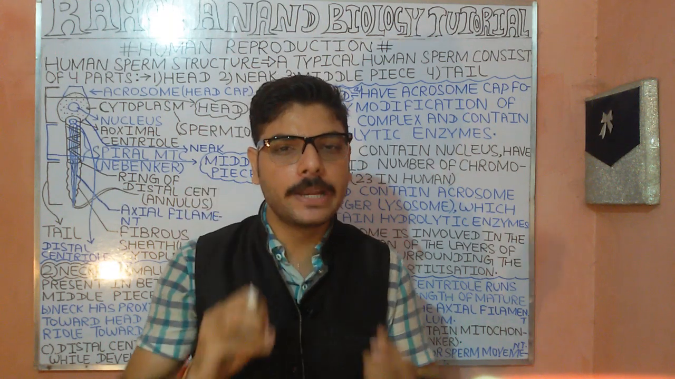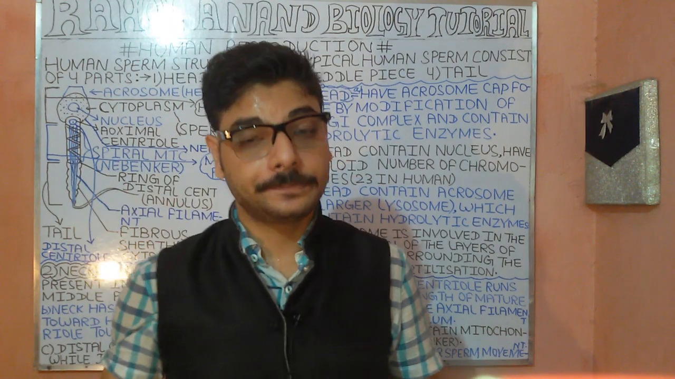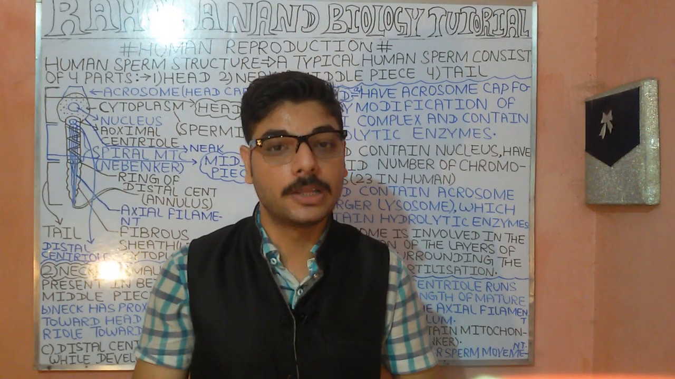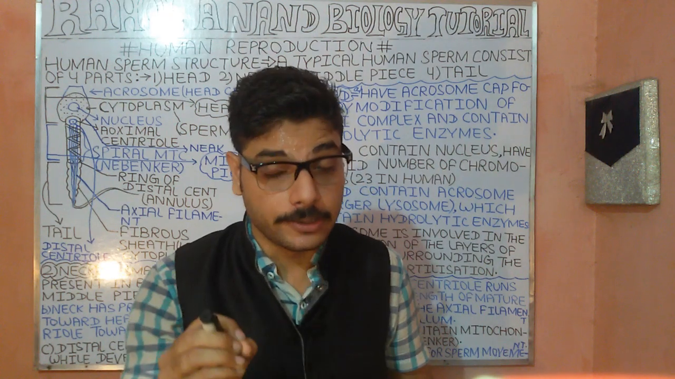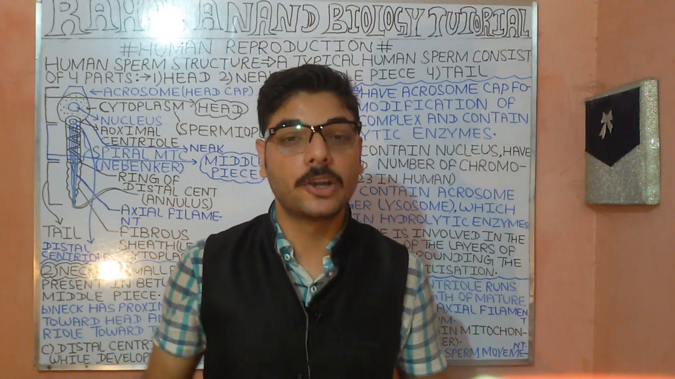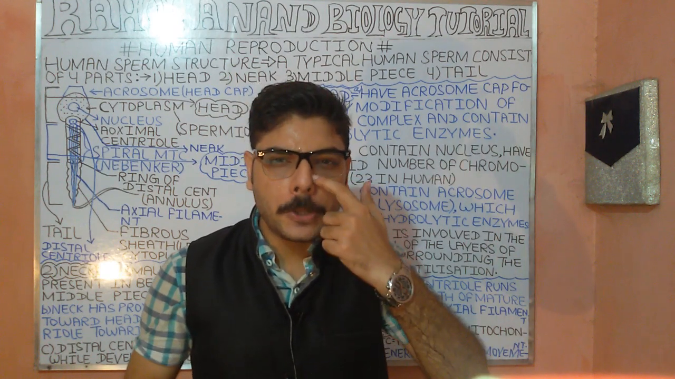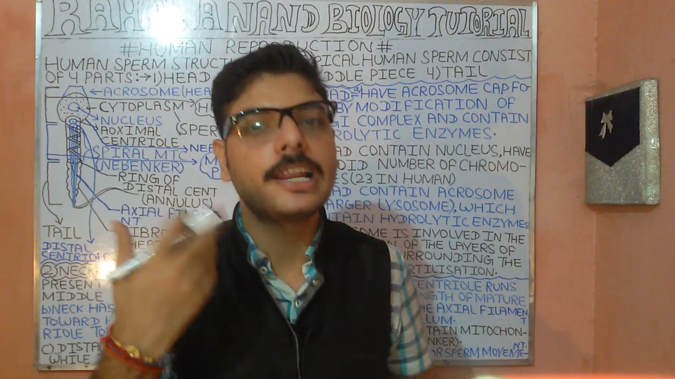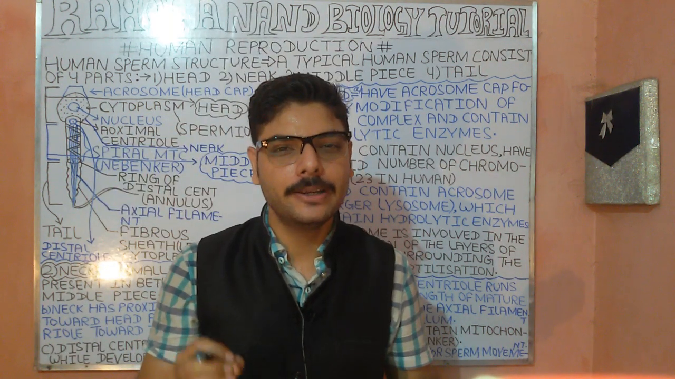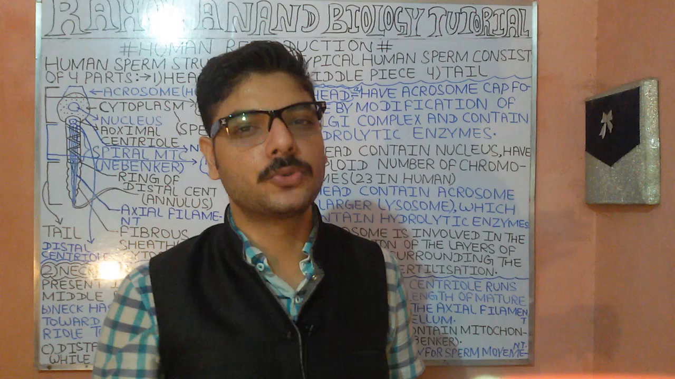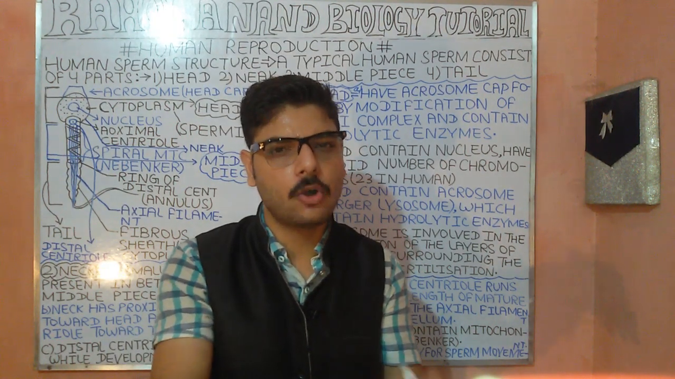In the second, we have dealt with the particular features of the head portion, the acrosome as well as the head itself, which contains the nucleus. So these contain the haploid number of chromosomes, 23 in humans. Understood? Chromosomes are nothing but thread-like structures on which the genes are present. Genes are often divided in terms of alleles and allelomorphs. We'll be understanding these things in detail later.